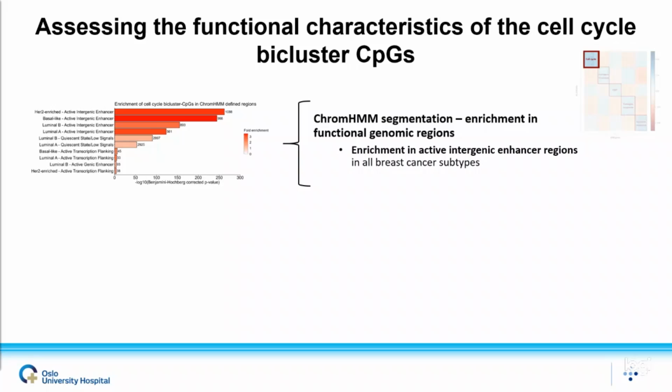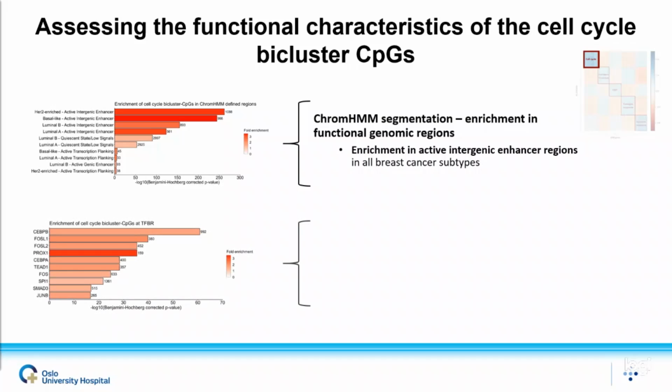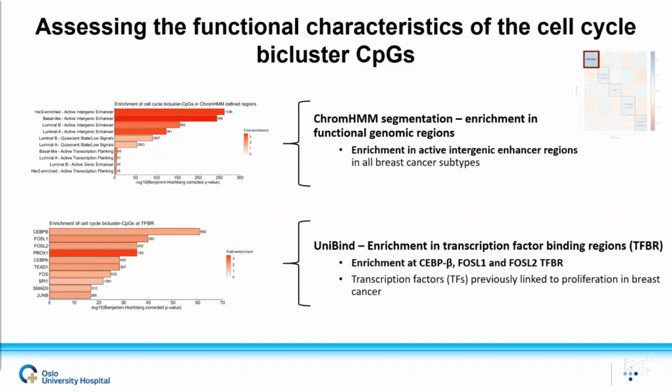And since enhancers are well known to carry sequences recognized by transcription factors, we next investigated whether the CpGs were enriched in the binding regions of specific transcription factors by using UniBind, which is a database of direct transcription factor DNA interactions. And we found the CpGs to be enriched in the binding region of several transcription factors such as ZBP, FOSL1 and FOSL2, which all have previously been linked to proliferation in breast cancer.